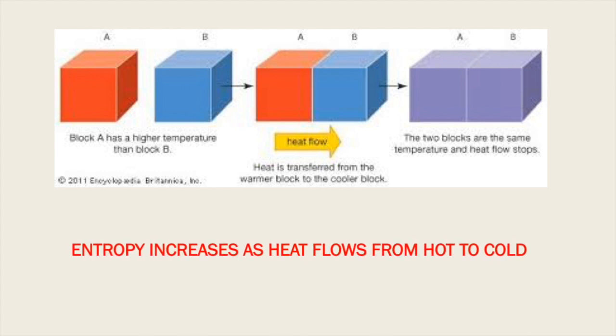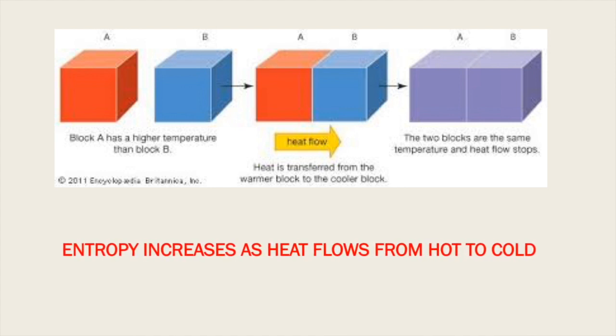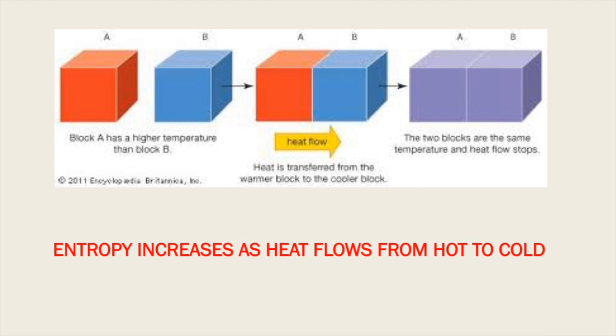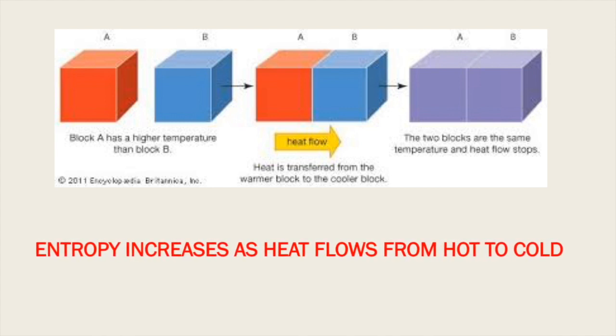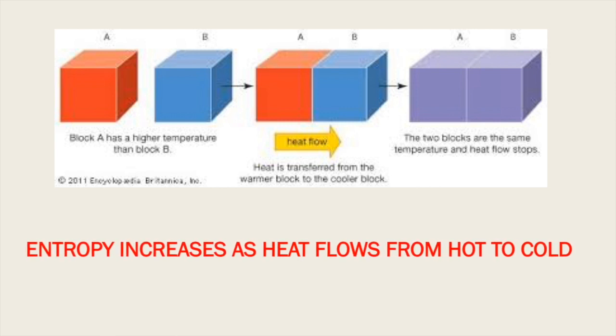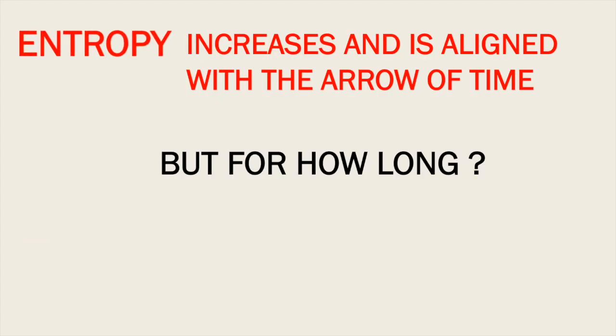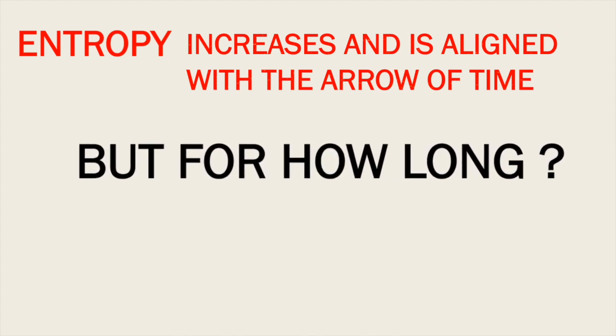This is why heat moves from a hot object to the colder one, as by increasing the heat of the colder object, it increases the overall entropy of the system. Higher entropy results when the heat is uniformly distributed throughout the system. So the arrow of time points in the direction of increased entropy. But how long can entropy increase?